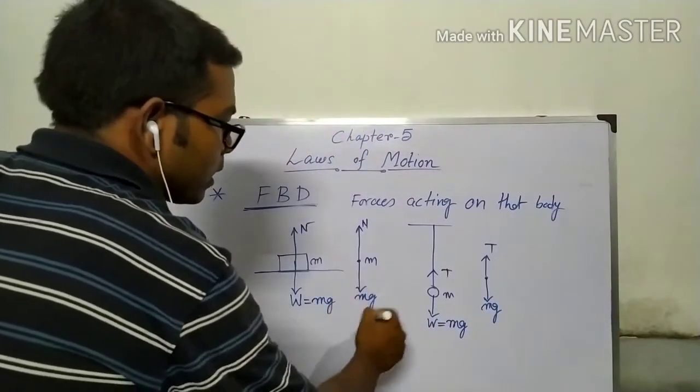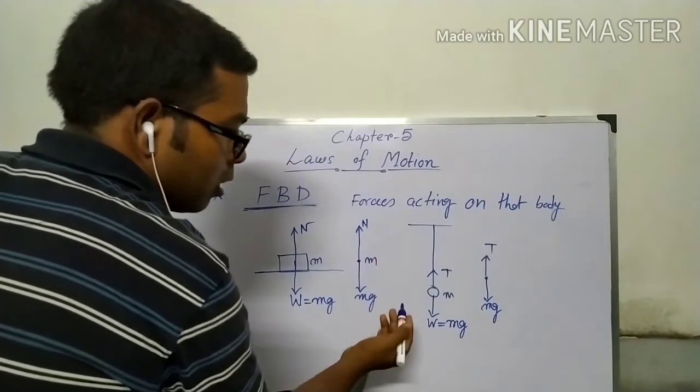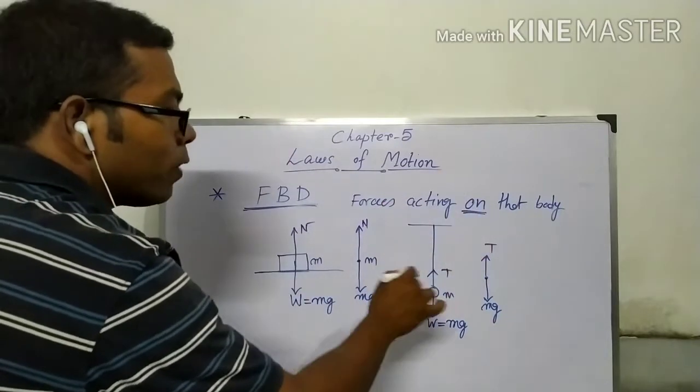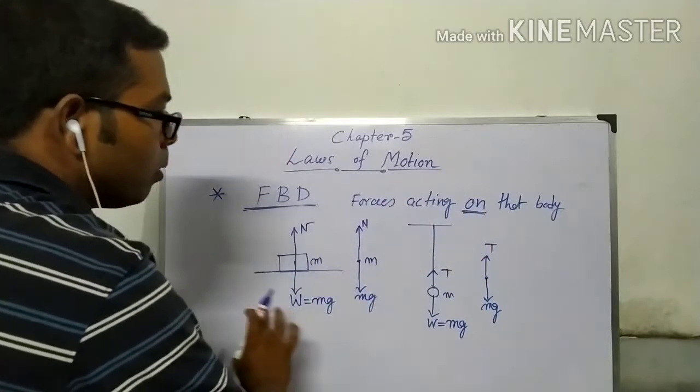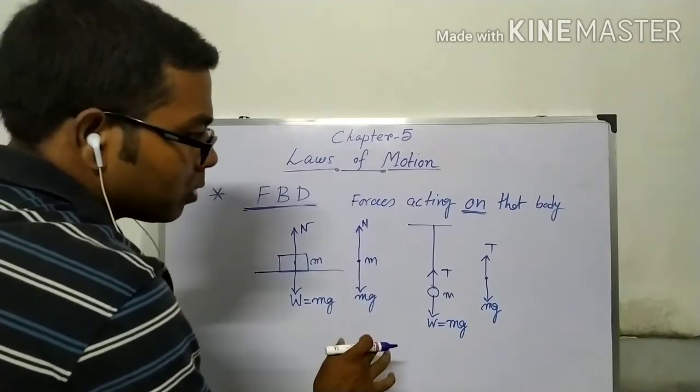The forces acting on that body, not by that body, on that body. That is the free body diagram. It will be much more clear when we will go through the problems.